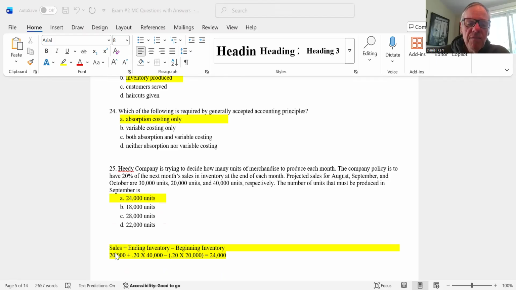Plus, you've got to have an ending inventory of 20% of the next month's sales, which is 20% of 40,000. Those are the units you have to have available, but you have a beginning inventory to draw upon. The beginning inventory would be 20% of the current month's sales. So your correct answer there is 24,000.